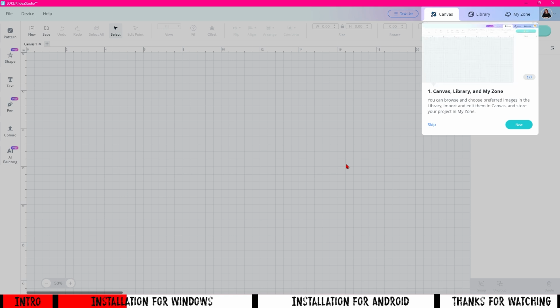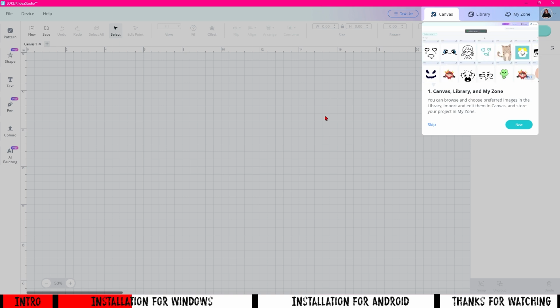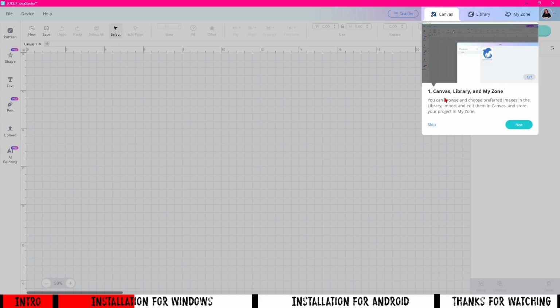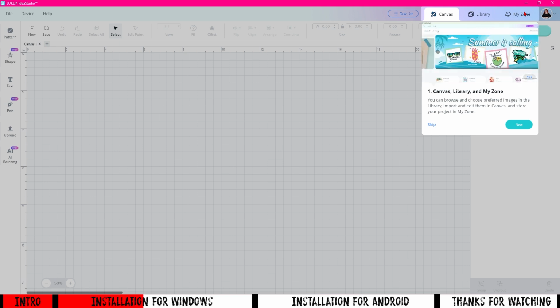Okay, and now we have downloaded the new LOKLiK Idea Studio software. It will take you through a little bit of a tutorial on where things are now, so we can just run through that quickly. So we've got our canvas, our library and our My Zone here. It used to be down this side, but it's all up here in little tabs now, which I think looks kind of neat.